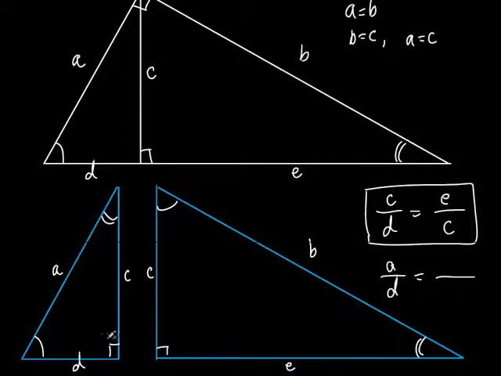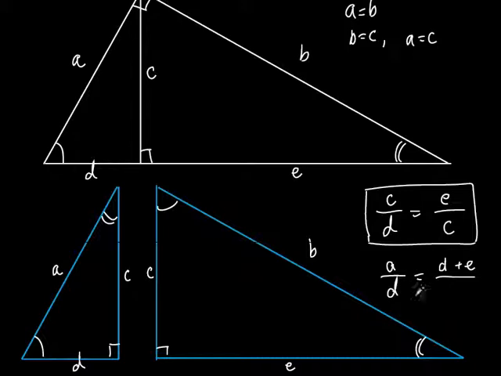Now watch. A is opposite the right. D is opposite the 2. You follow me when I say the 2 arcs? So A is opposite the right. D is opposite the 2. Let's take a look at this big one right here. Which one is opposite the right angle on the big triangle? This whole thing, right? So it's not just D. It's not just DE. What is it? It's D plus E, from here to here, right?